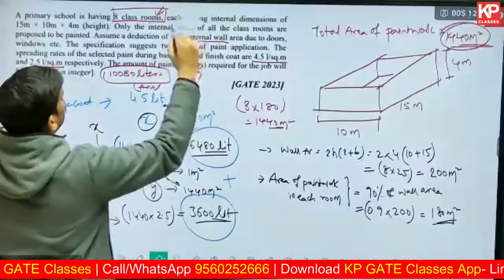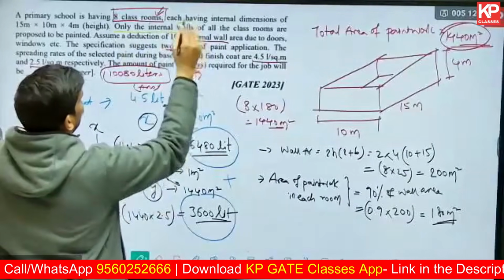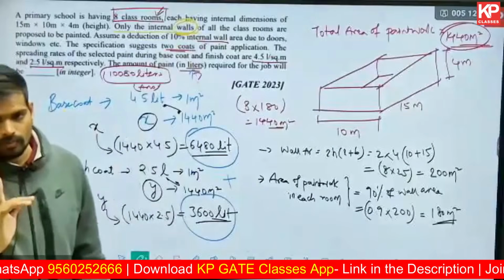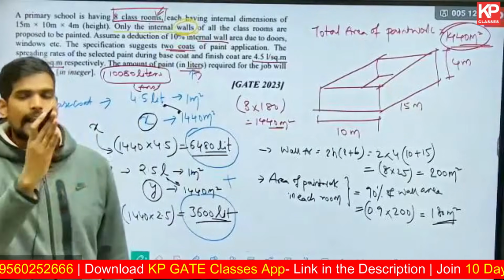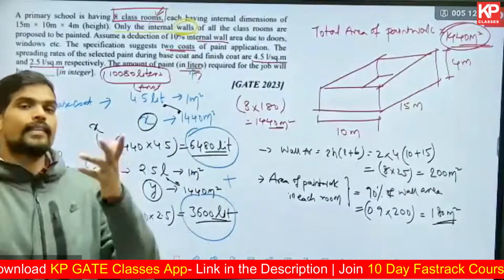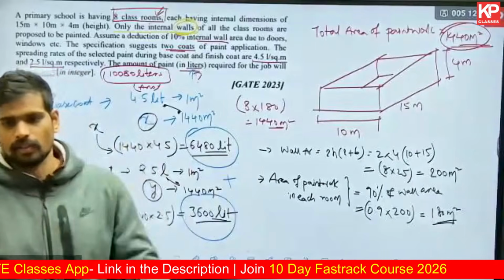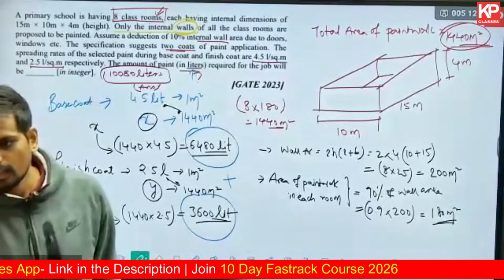If I raise this, they have clearly stated only the internal walls of the classroom are to be painted. You will consider only walls because of that. If they say walls and ceiling, then you will take the ceiling area also and add it. And if they say paint is applied on the ceiling, flooring and all the walls, then you'll take the total. It depends on the question's wording. Is that clear, Janani?